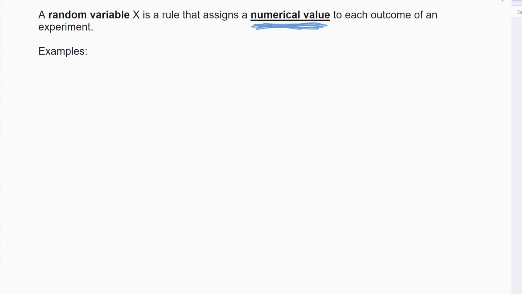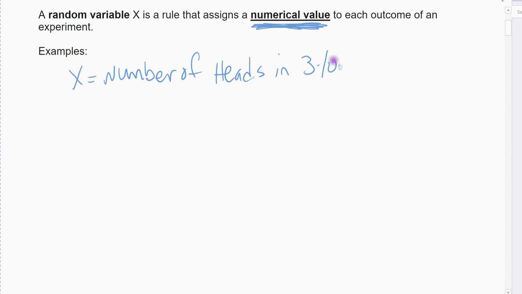So my first example is going to be tossing a coin. Alright, so x is going to be the number of heads in 3 tosses. So x is going to be, I can get 0 heads out, 1, 2, or all 3 could come out heads. And so that's what we mean. Instead of writing H for heads and then 2 T's for tails, or all 3 H's, we're going to assign it a number. 3 means 3 H's. 0 means all tails, right? 1 means 1 head and 2 tails, right? 2 means 2 heads and 1 tail, and then 3 means all 3 heads. And so this is what we do in statistics.